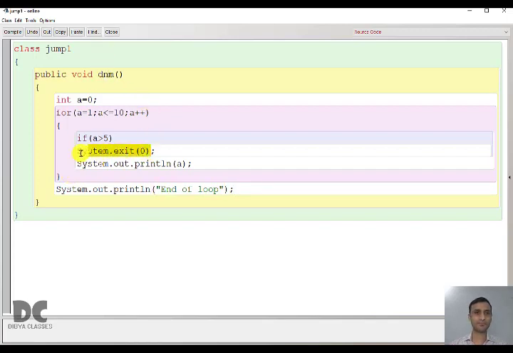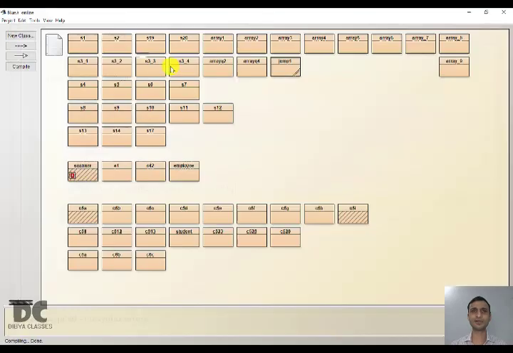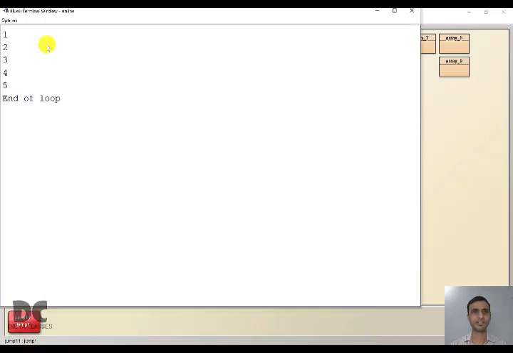So when you write the break statement here, which was the original program, it will print from 1 to 5, and when the value becomes 6, break will get executed and it will come out of the loop. It will stop the loop, and after coming out of the loop, it will print end of loop. Let us check if we are getting the answer. See, we are getting 1 to 5 and then end of loop.